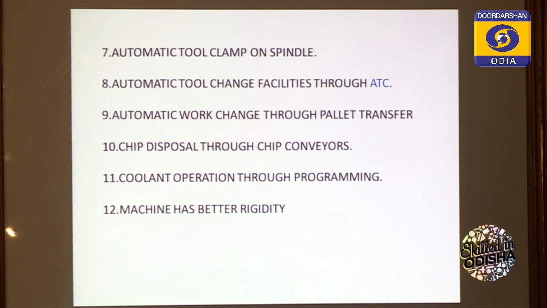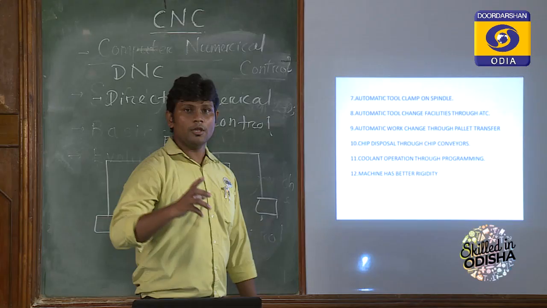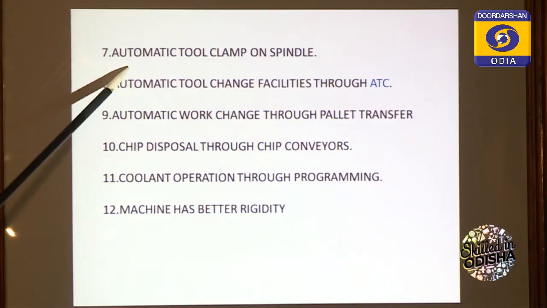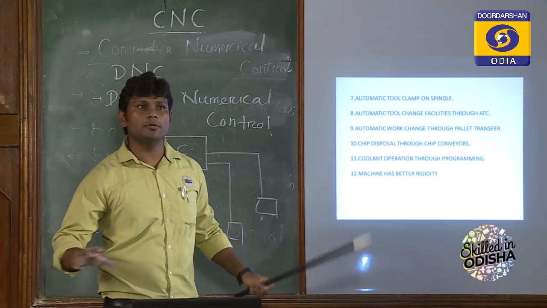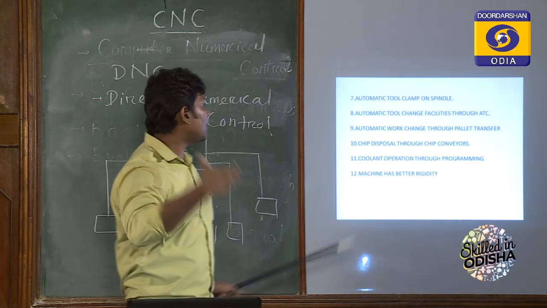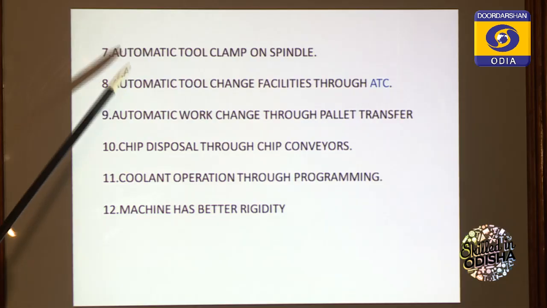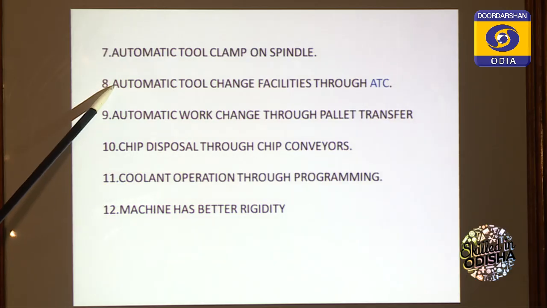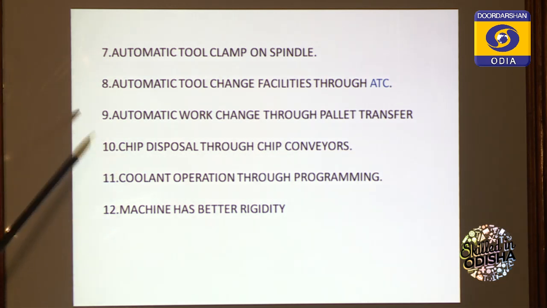Automatic tool clamp on the spindle, that is the 7th point I have already mentioned. That means here you need not clamp the tool on the spindle manually. Automatically it can be clamped to the spindle by an ATC, automatic tool changer. You should not be involved in mounting the tool in the spindle or clamping the tool in the spindle. It will be done automatically, and the tool will be changed automatically. That is not possible in the conventional machine, where you have to change it manually. So this saves your time and also reduces the cycle time. That is the most important thing.